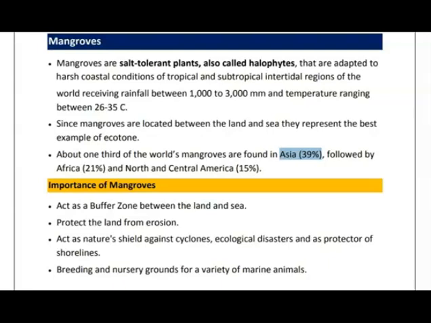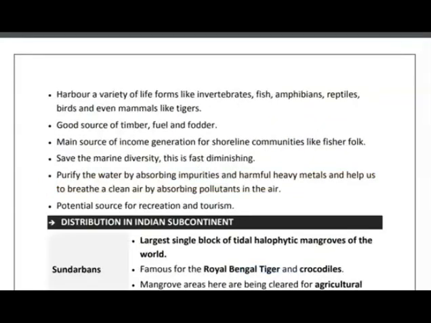It also protects the land from erosion. It acts as a shield against cyclones, as I have told earlier, and it provides breeding ground for a variety of marine animals. It provides life for fish, amphibians, reptiles, birds and even mammals like tigers. As in Sundarban mangrove reserves, tigers are present.